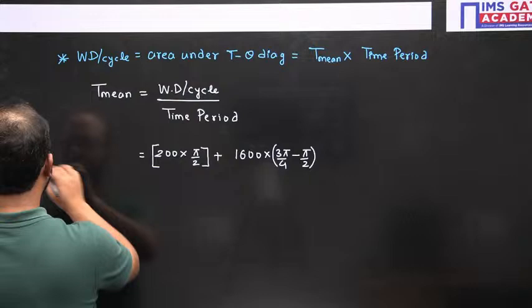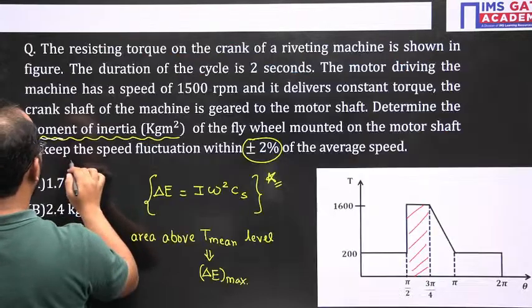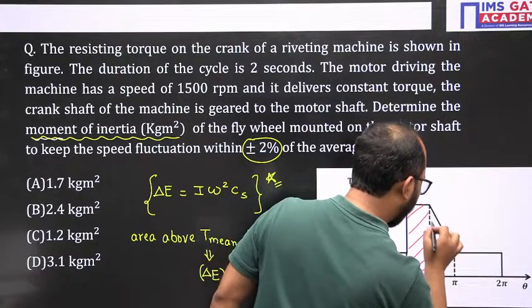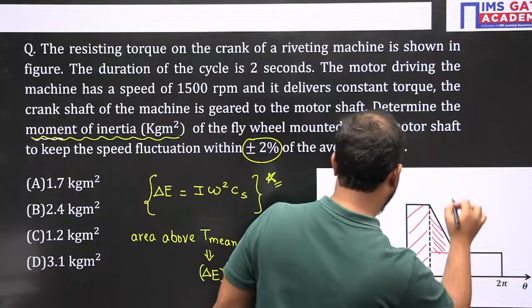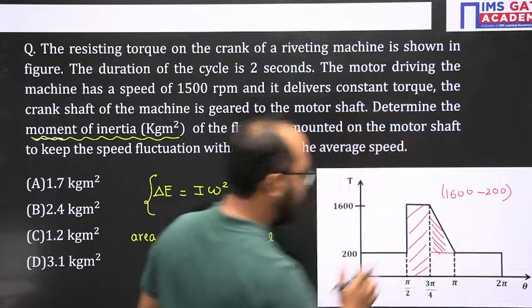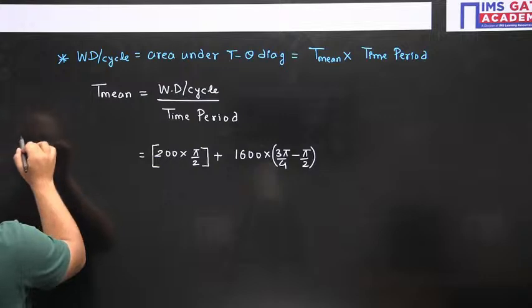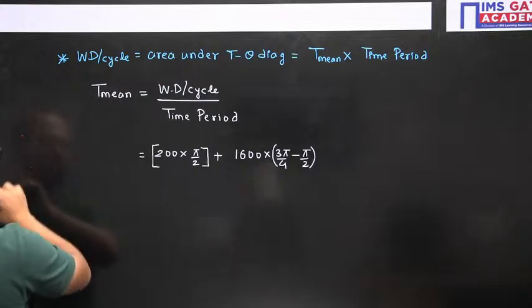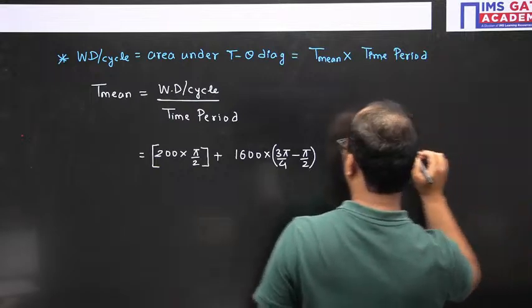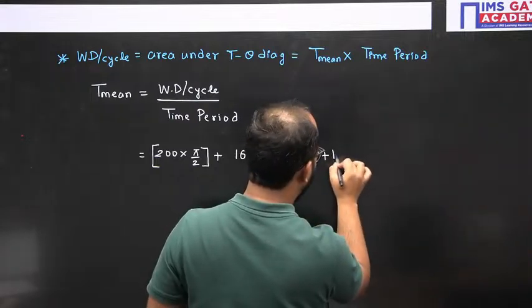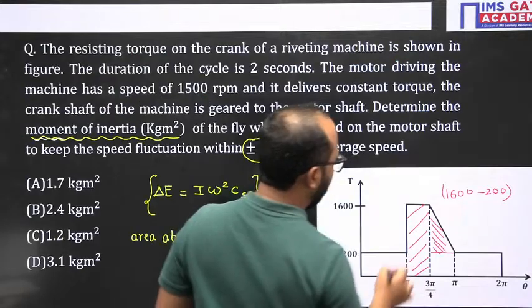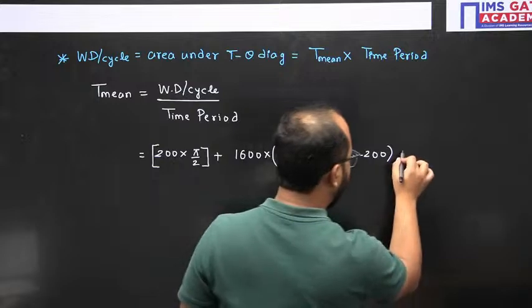Now next is this triangle: 1600 minus 200, multiplied by pi minus 3 pi by 4.